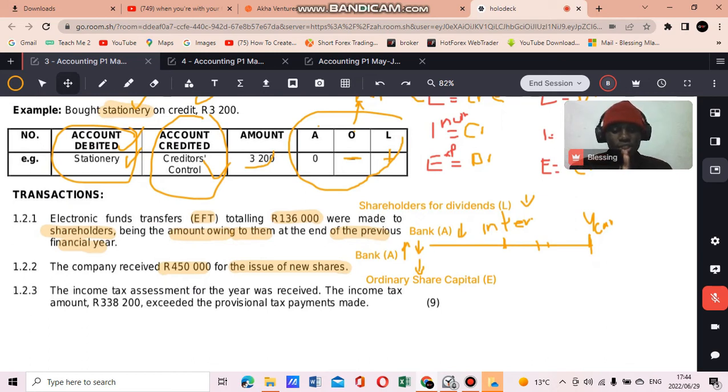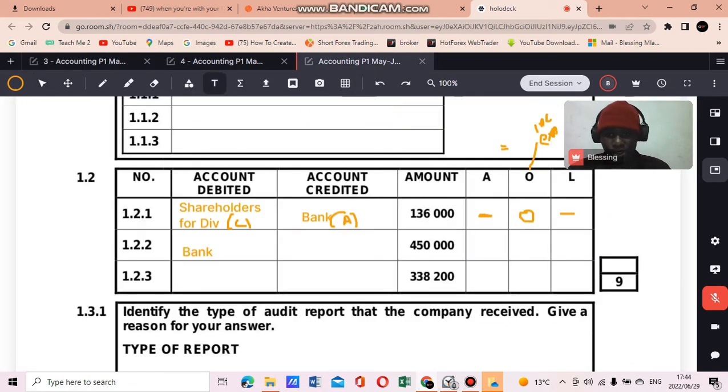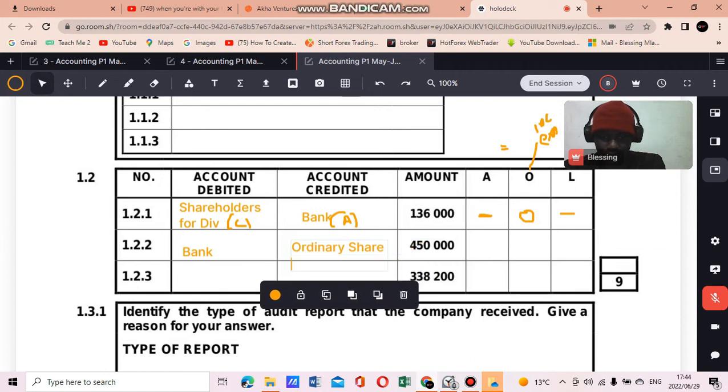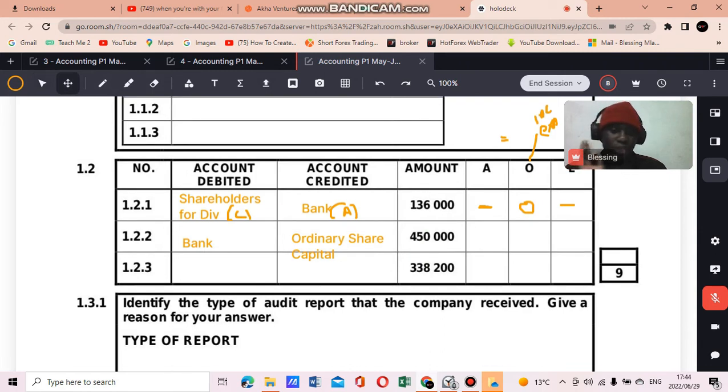So equity, since we issued new shares here, it means that there's an increase in our shares in issue, meaning that this account will increase on the credit side, right? So our equity, ordinary share capital, always increases on the credit side. Whenever we issue shares, we credit ordinary share capital. So ordinary share capital is an equity account which increases on the credit side and decreases on the debit side, right?